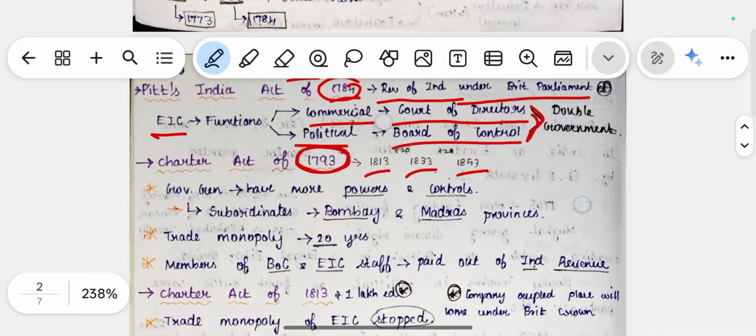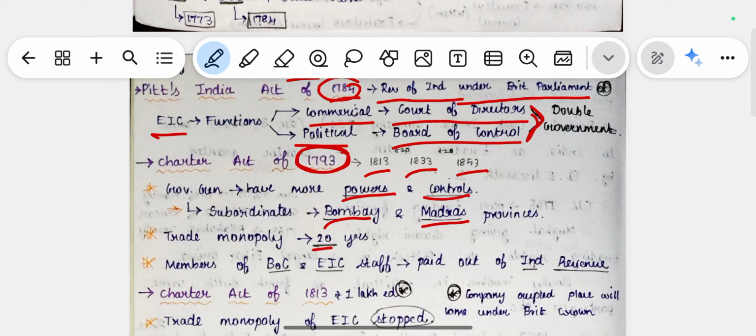In the Charter Act of 1793, the Governor General had more powers and control over the subordinates. So the governments in the Bombay and Madras provinces became subordinate to the Governor General. Then there was a trade monopoly for 20 years.